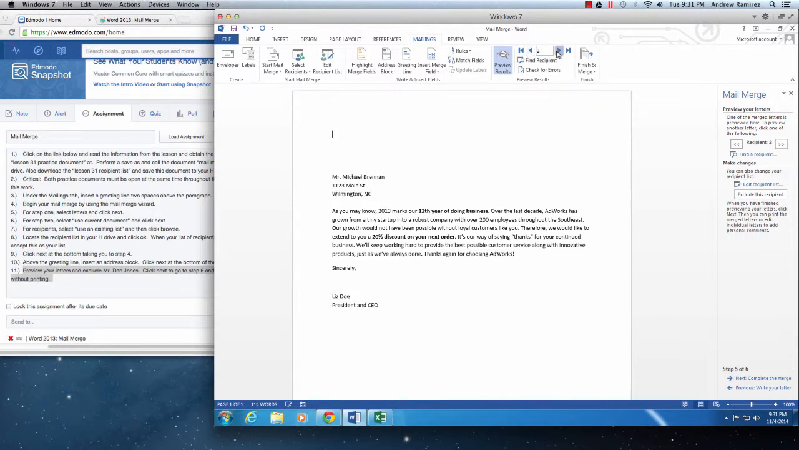So there's Kathy, Michael, William, Forrest, Dan Jones right here, number 5. As you can see over here on the right, you have recipient 5, and you have preview your letters, you have make changes, and you have the next and previous buttons. But right here, you have exclude this recipient.